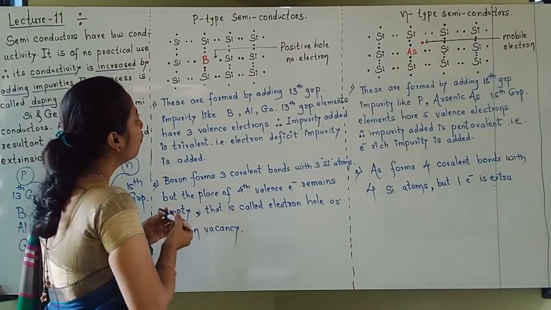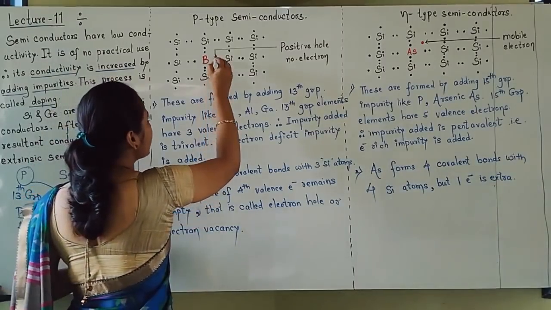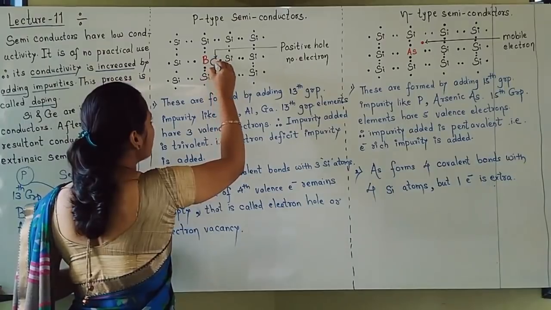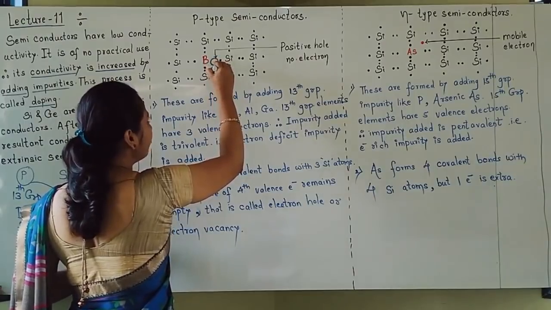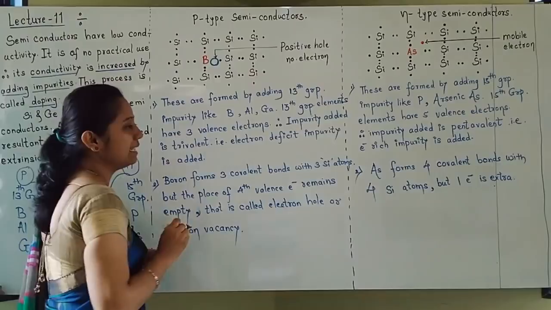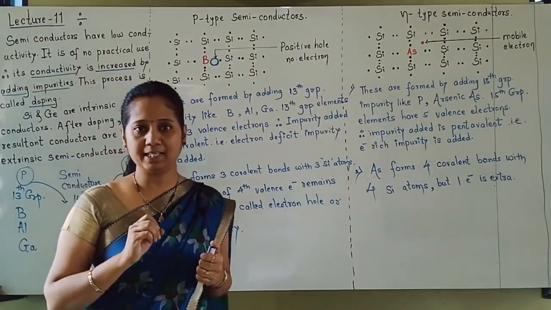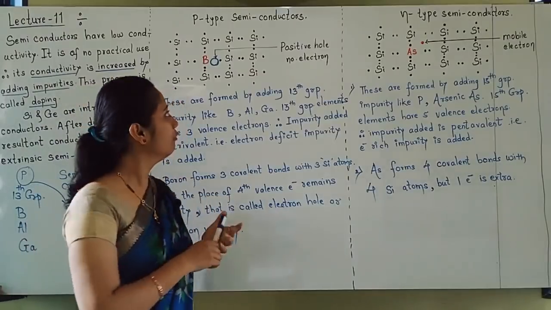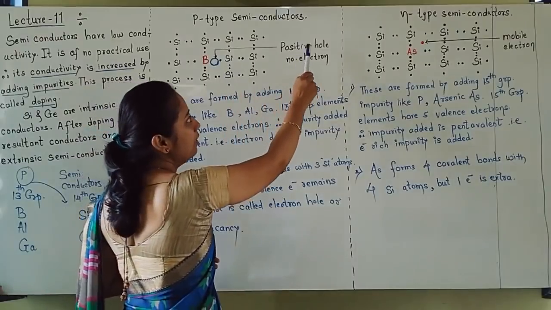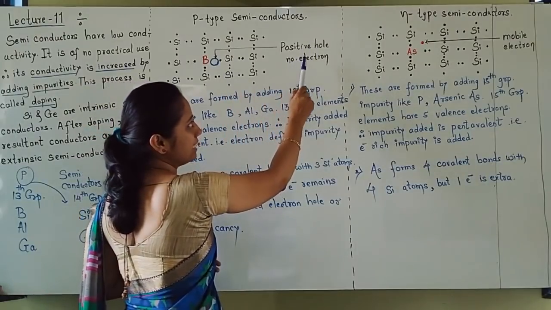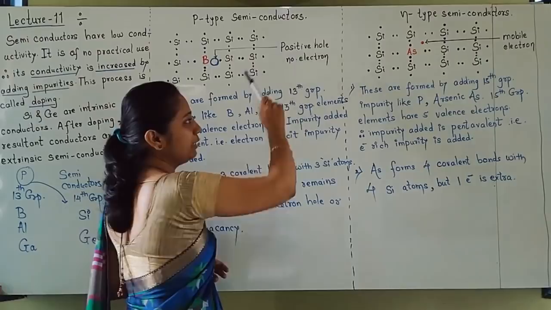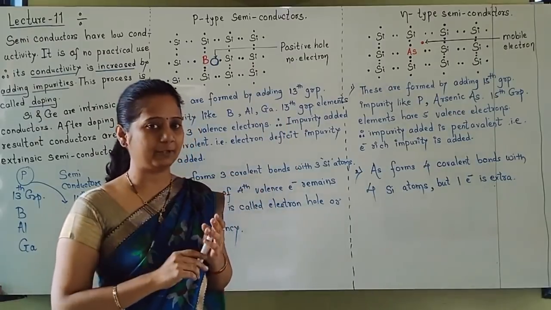But one place remains empty. I am showing it as a hole. Here one electron is less. One place remains empty. This we call a hole, where there is no electron. Why do we call it a positive hole? I will tell you.